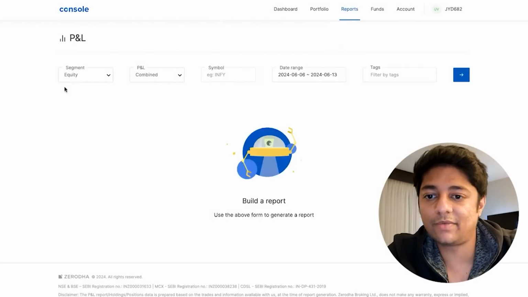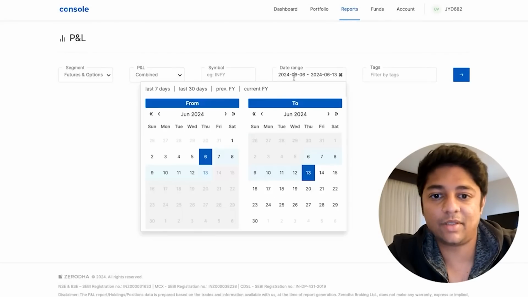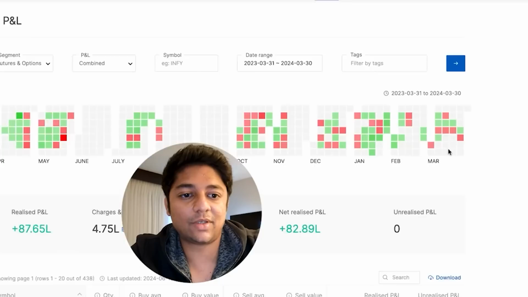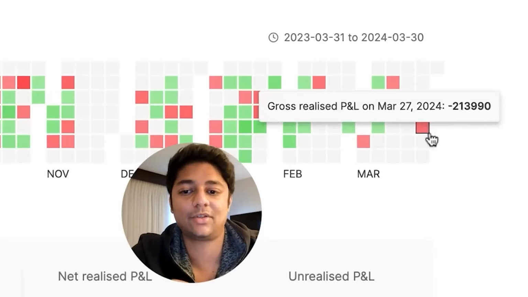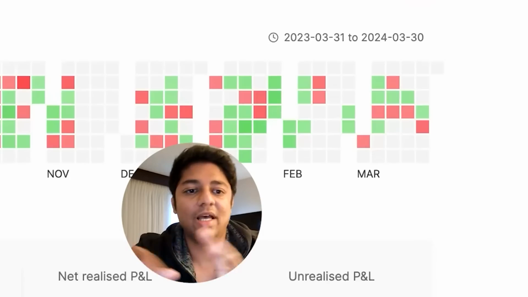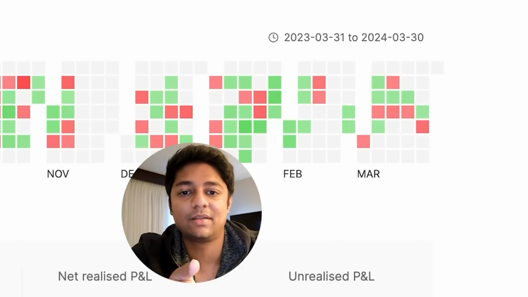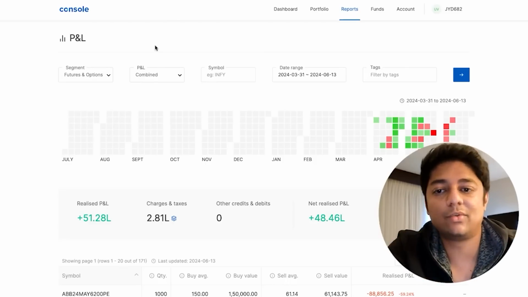Actually, I didn't show you, but even when we did F&O last year, in the previous FY, you will see towards the end I booked another 2.13 lakhs just to show my income slightly lower, and then I rebought those positions back in this year, right? So this is basically what I do in tax loss harvesting.